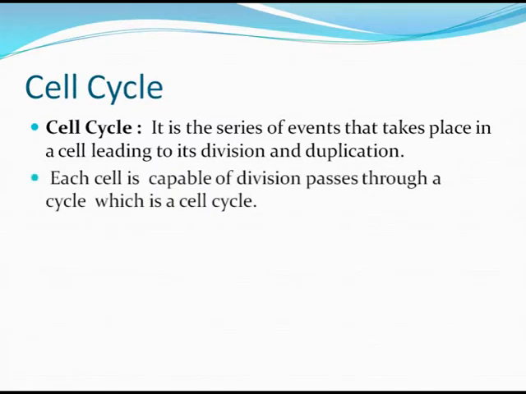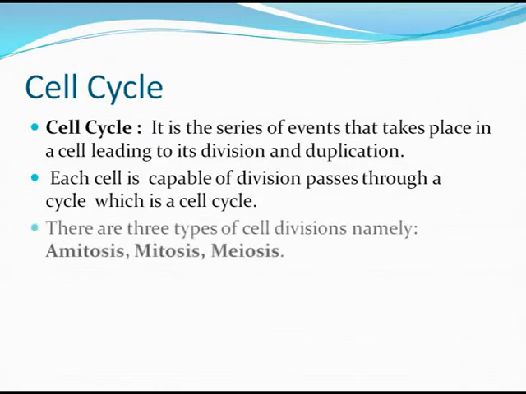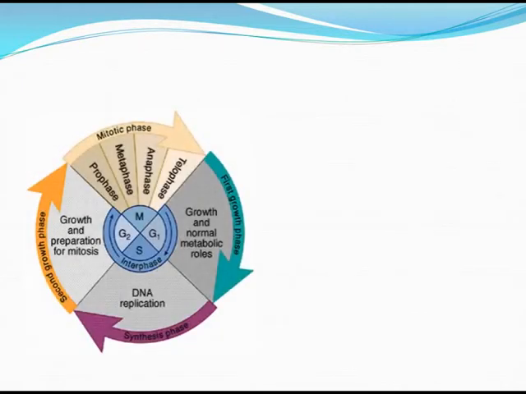Each cell is capable of division while passing through a cycle, and hence it is the cell cycle. There are three types of cell divisions, namely amitosis, mitosis and meiosis. Here we can see the pictorial representation of a cell cycle. The interphase has the G1 phase, which is the first growth phase, the growth and normal metabolic roles.